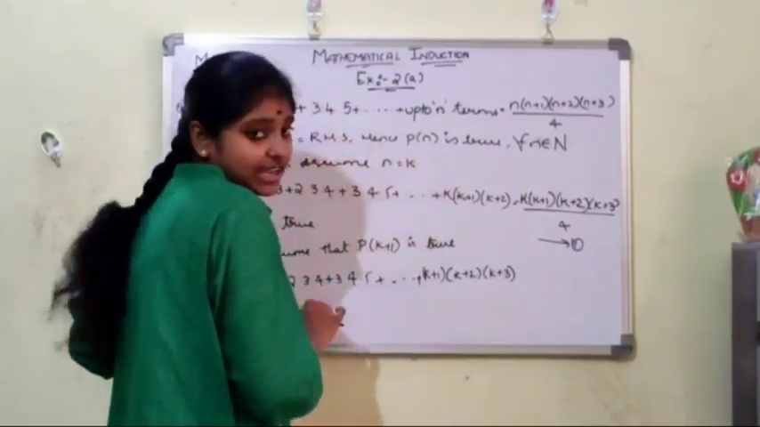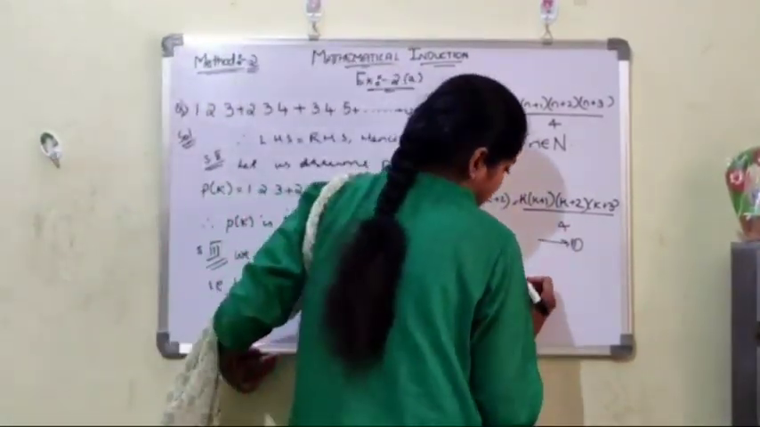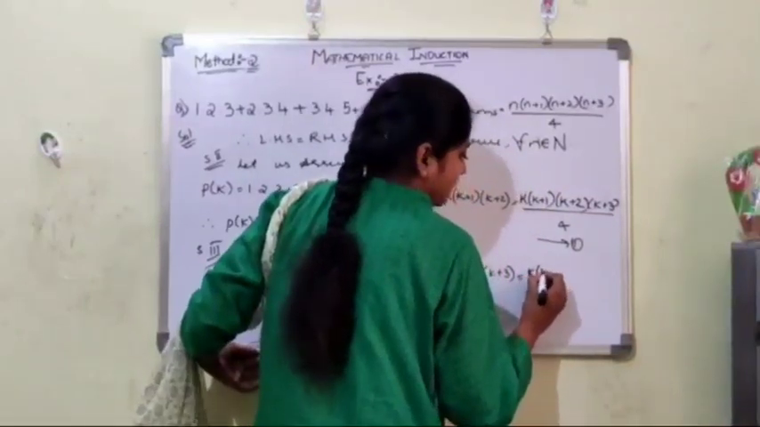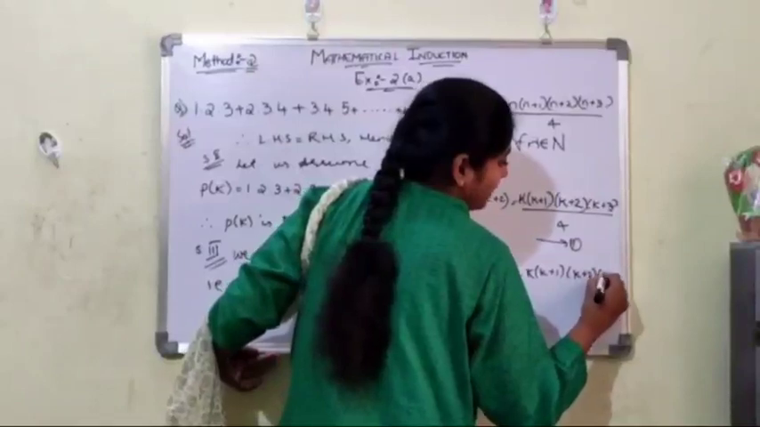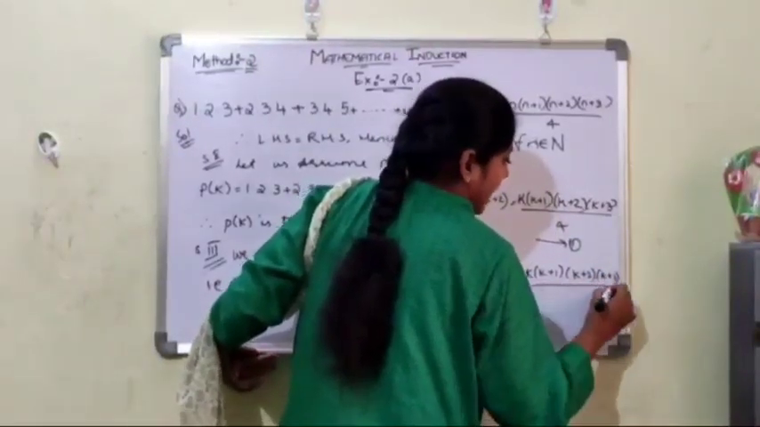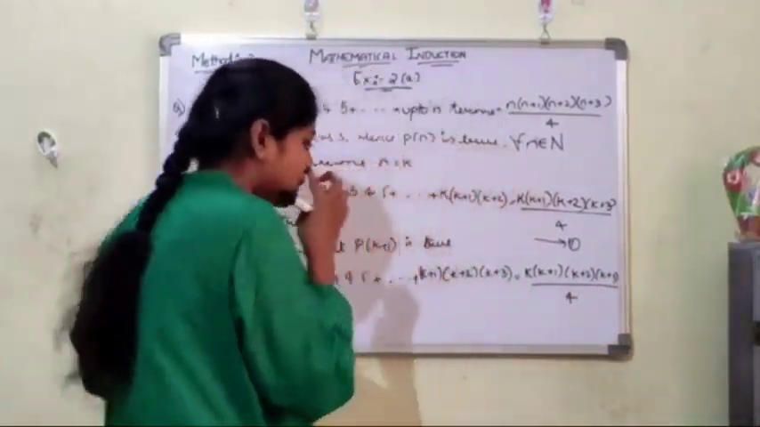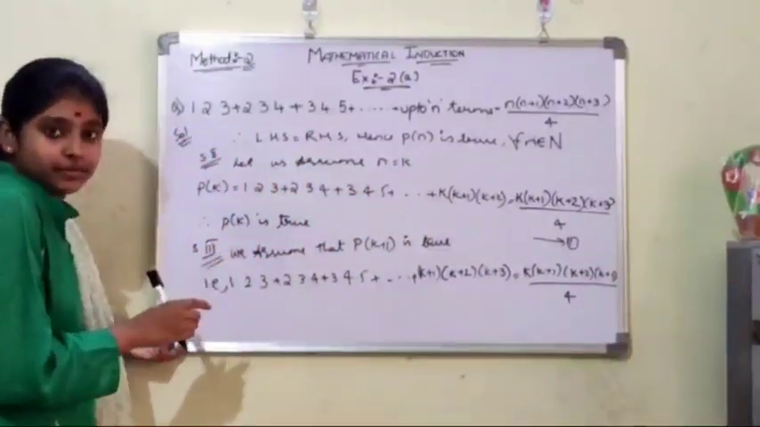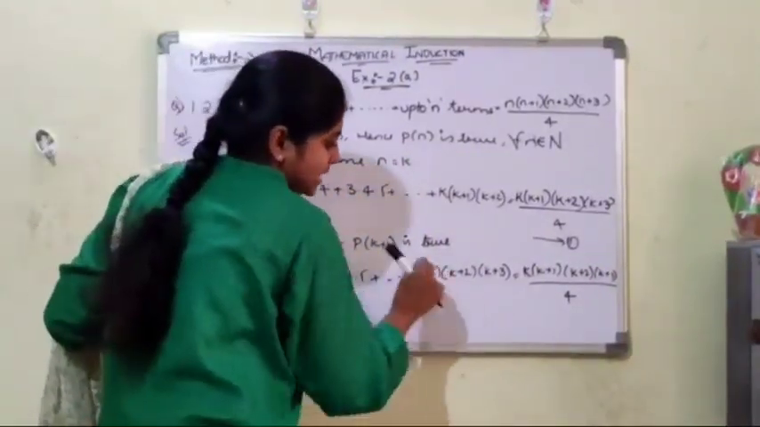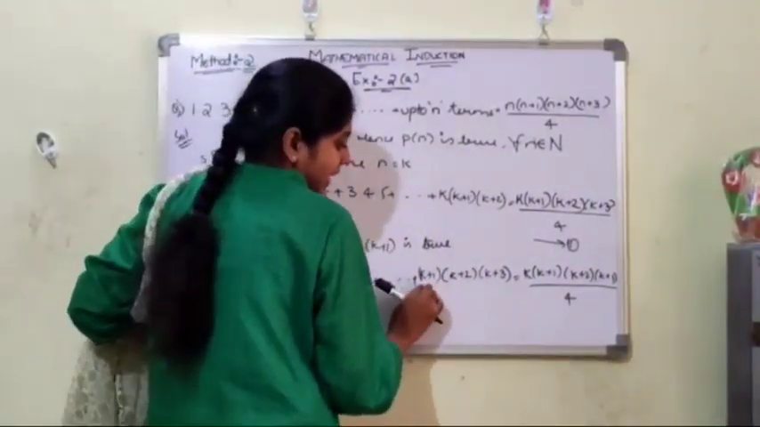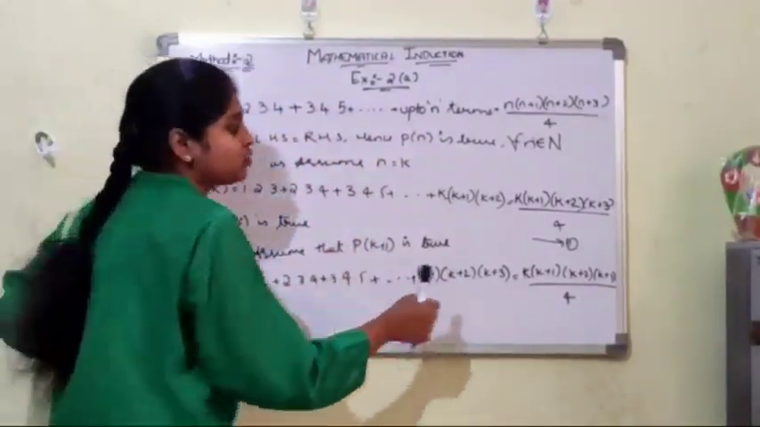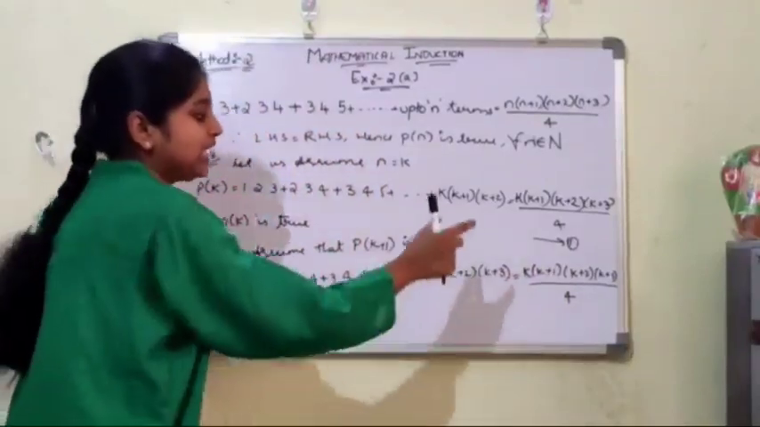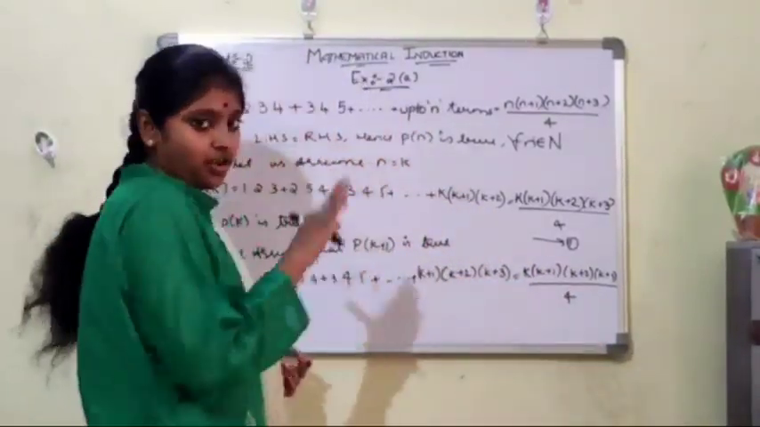This is our LHS part, and we have to write the RHS part as it is: k into (k plus 1) into (k plus 2) into (k plus 3) by 4. Here we complete the LHS part. Here we got k plus 1 as true for the LHS part. Now we have to solve the RHS part. Now, taking only the RHS part, we will solve the above problem.